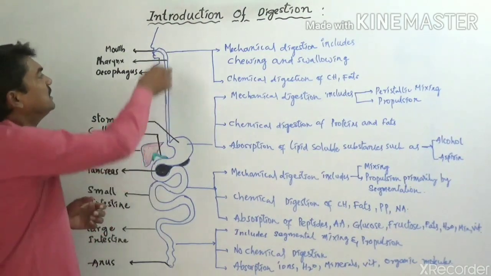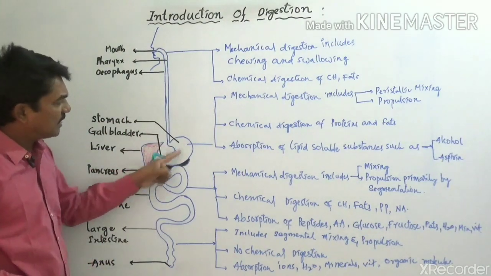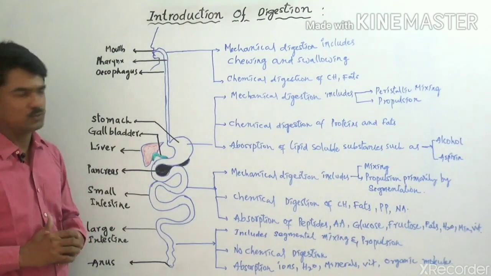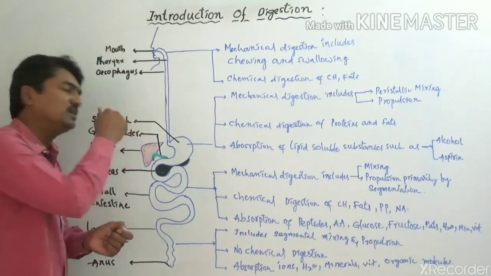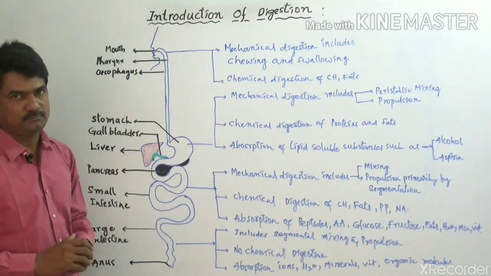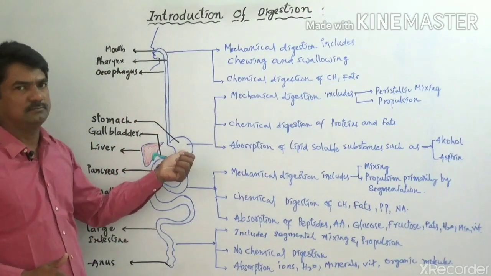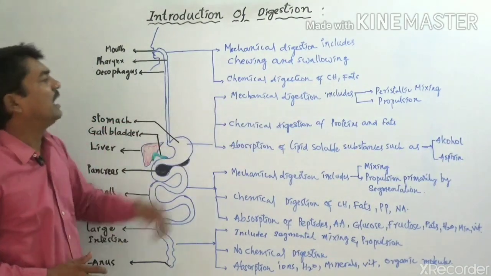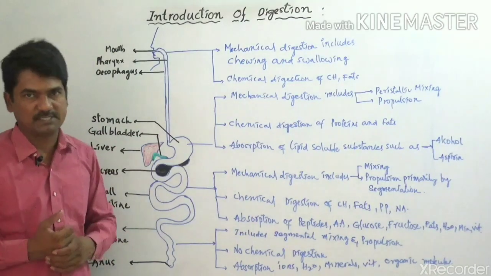The esophagus is a narrow tube-like structure which opens into a small sac-like, muscular bag-like structure called the stomach. So whenever the food passes from the mouth, pharynx and esophagus into the stomach region, what happens? How is the food digested? The bolus comes into the stomach region. Here also mechanical digestion and chemical digestion take place, and along with that partial absorption also takes place.